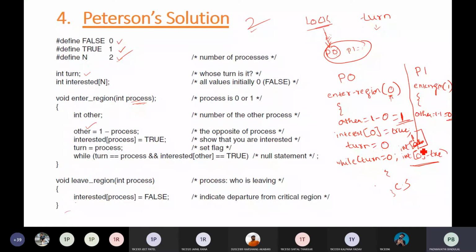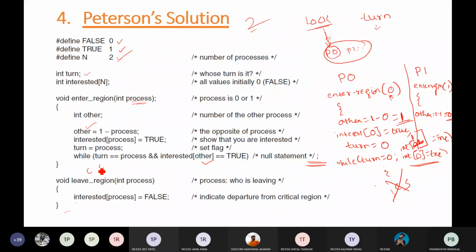If interest of the other process is true, that means you cannot enter the critical section, you will be in the loop. Notice the semicolon after while here. So you will be in the loop. It's your turn, but the other process is also interested to go into the critical section. So in that case you cannot do anything, you have to be in the loop itself, until this condition is false. If this condition is false, then you can go into the critical section.